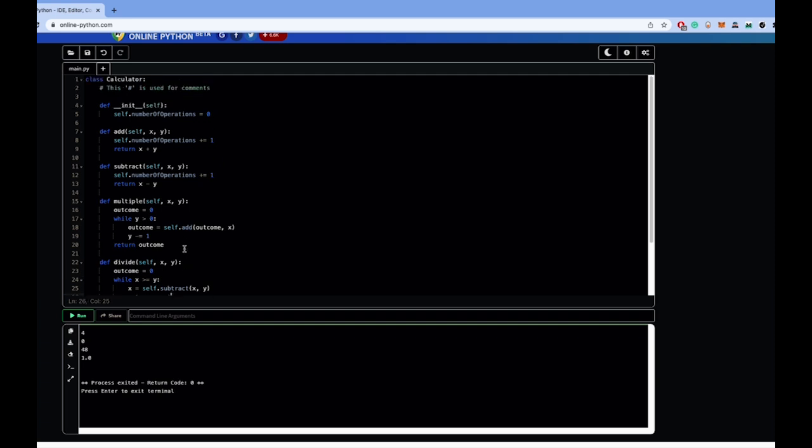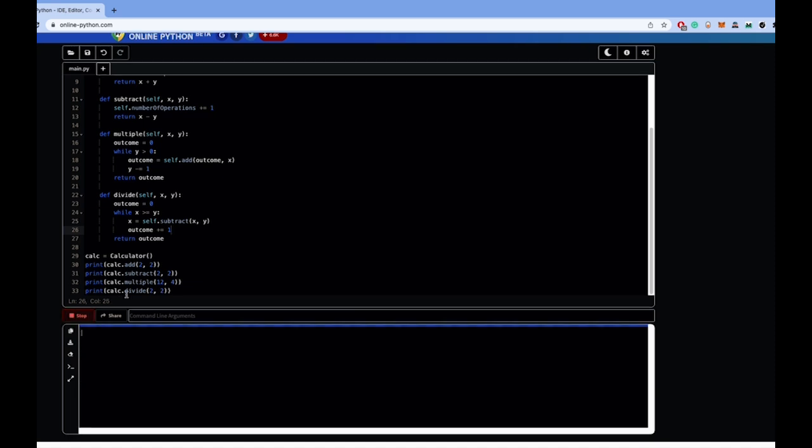And let's see if that works. There we go. 2 divided by 2 is 1. Let's do something a little more interesting and say 8. 8 divided by 2 is 4. What about 9?